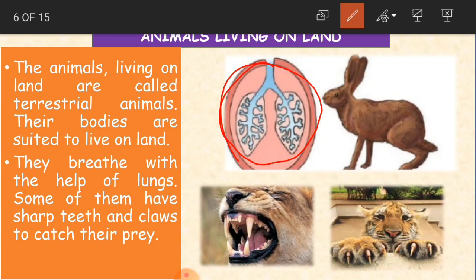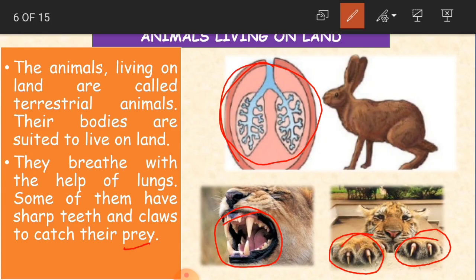Some of them have sharp teeth and claws to catch their prey. See here? Are you able to see here? This is a picture of a lion. It has got sharp teeth. And see here the claws of a tiger. It has got sharp claws. Because of this, they are able to catch their prey. Prey is here nothing but their food. And what type of food will they take?